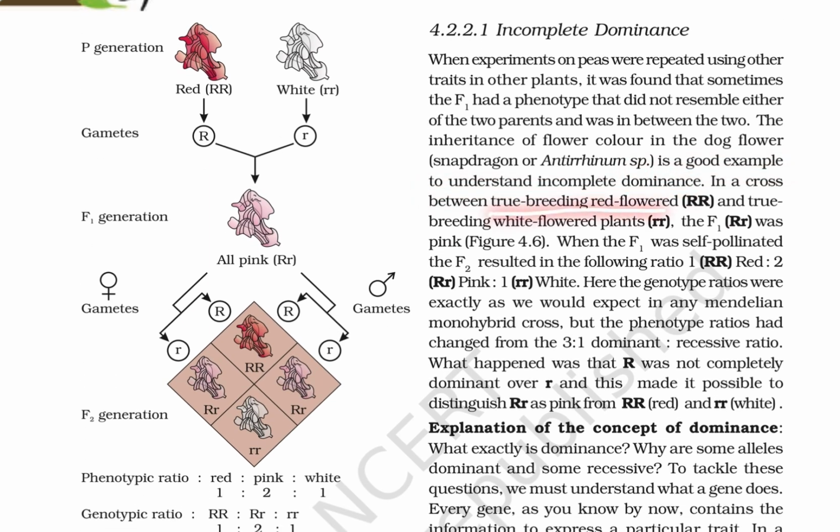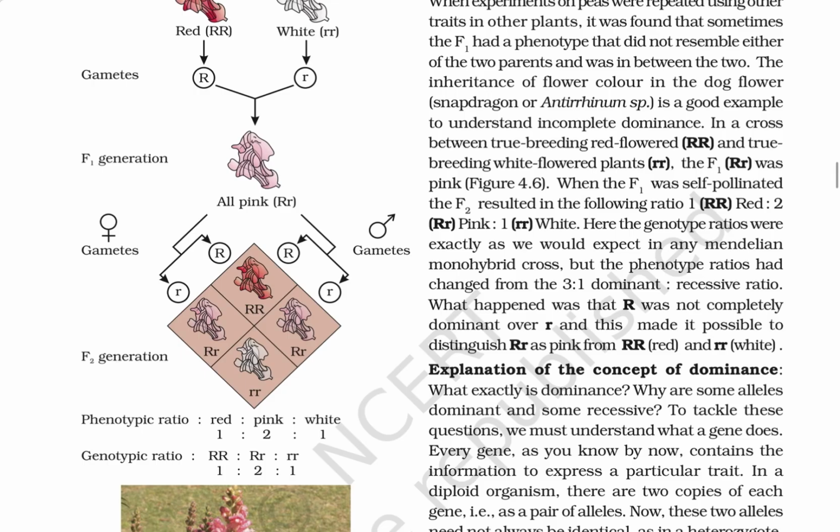understand incomplete dominance. In a cross between the true breeding red flower RR and the true breeding white flower plants, the F1, capital R small r, was pink. When the F1 was self-pollinated, the F2 resulted in the following ratio: 1 RR red, 2 Rr pink, 1 rr white, where the genotypic ratio was exactly as we would expect in any other Mendelian monohybrid cross, but the phenotypic ratio had changed from 3:1 dominant to recessive.